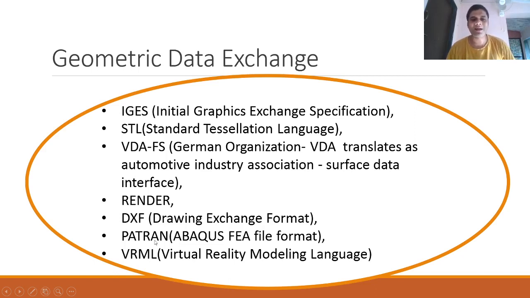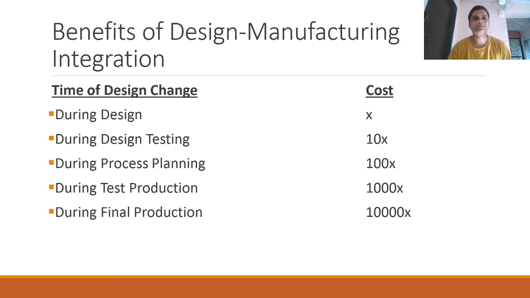Then you also have a Patran file, which is an Abaqus FEA file format. So if you are working with Abaqus, trying to carry out finite element analysis, the file format will be Patran. As I explained, in ANSYS the file format will be DB. So in Abaqus it is going to be Patran, and VRML. The other file format is Virtual Reality Modeling Language. So these are some of the general purpose or intermediate file formats used for geometric data exchange.